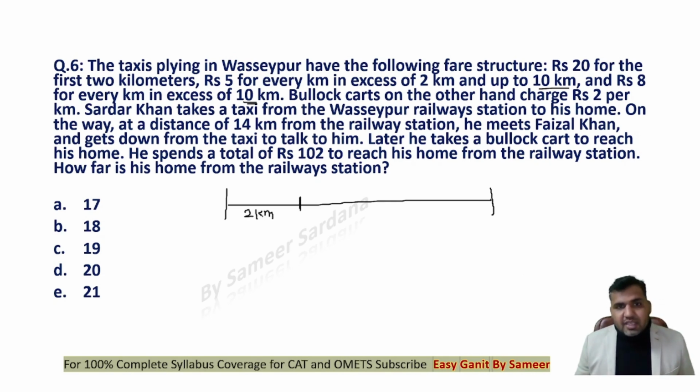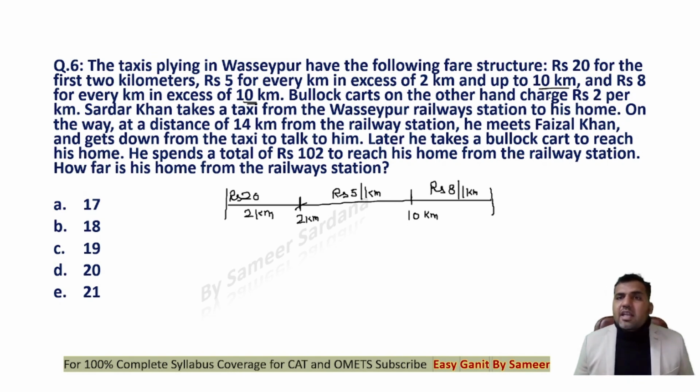So guys, for the first 2 kilometers, the expenses are fixed. You're supposed to pay 20 rupees, right? Rupees 5 for every kilometer in excess of 2 kilometers and up to 10 kilometers. So guys, from the distance of 2 kilometers to 10 kilometers, you're supposed to pay rupees 5 for every kilometer, right? And rupees 8 for every kilometer in excess of 10 kilometers. So after 10 kilometers, you're supposed to pay rupees 8 for every 1 kilometer.